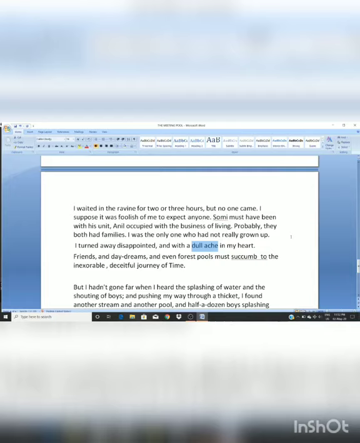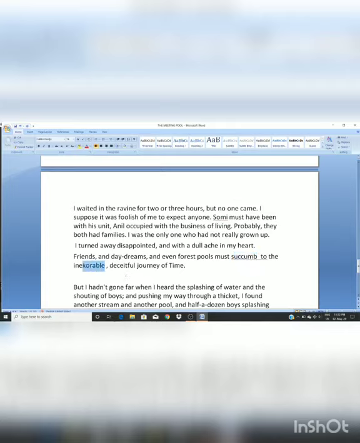Friends and daydreams and even the forest pool must succumb to the inexorable, deceitful journey of time. Students, succumb means surrender and inexorable means that which can't be changed.